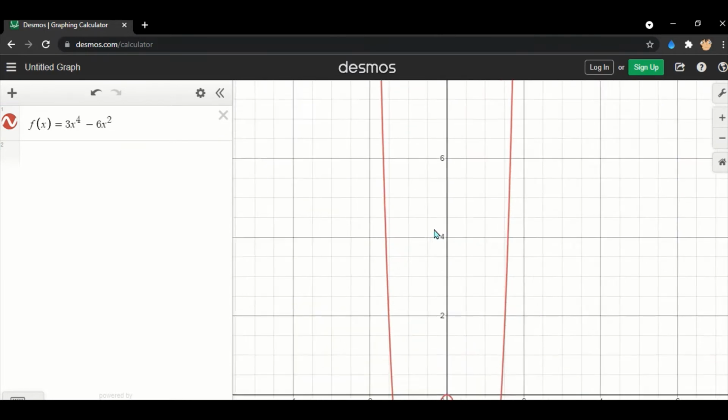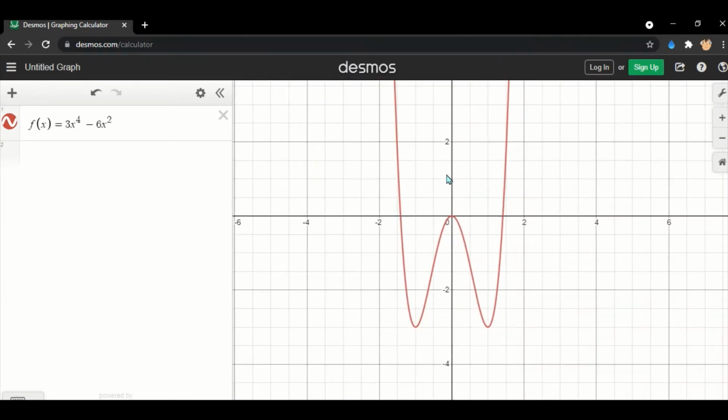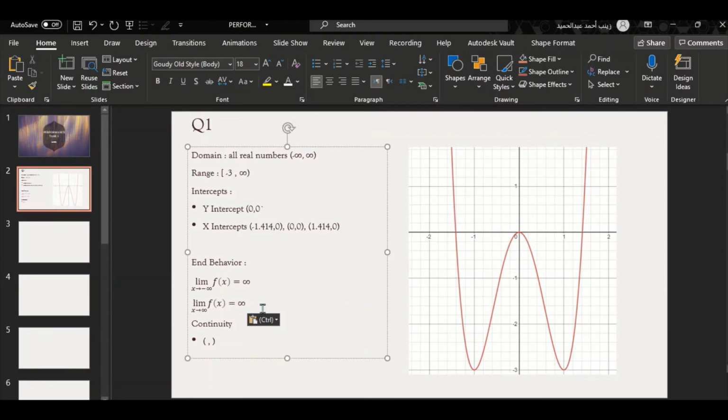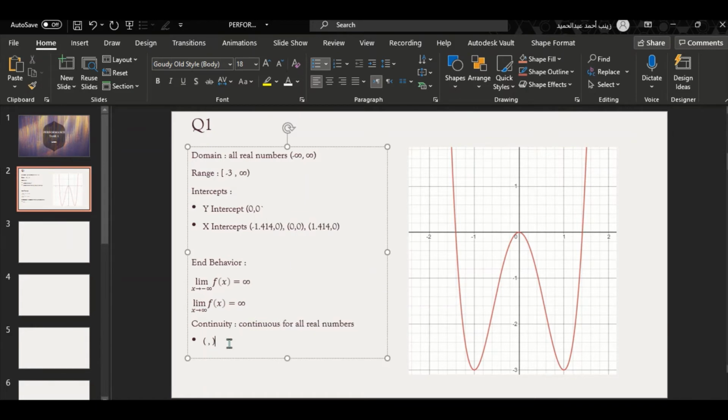Now for continuity, as you can see, my graph is continuous. It doesn't have any holes in it, and my equation doesn't include any square roots or fractions. So my graph is continuous for all real numbers. Great. Now, okay, this is a mistake.